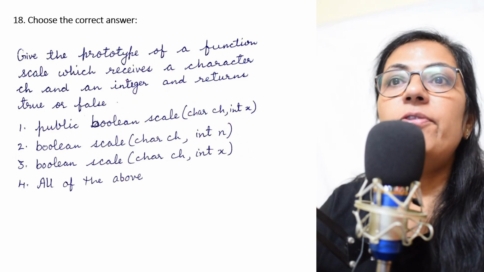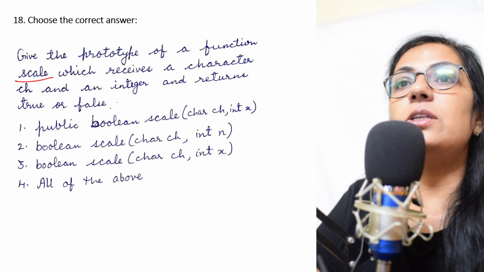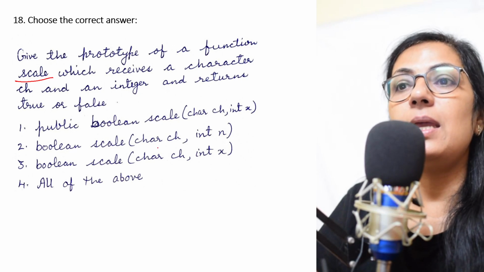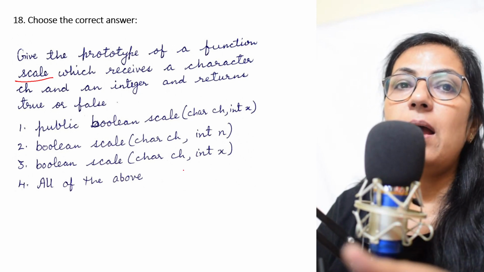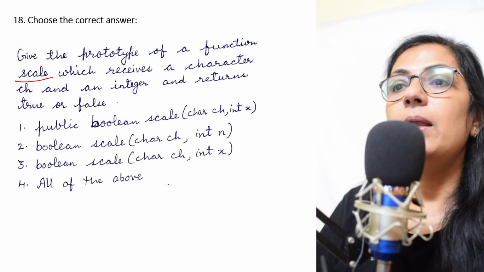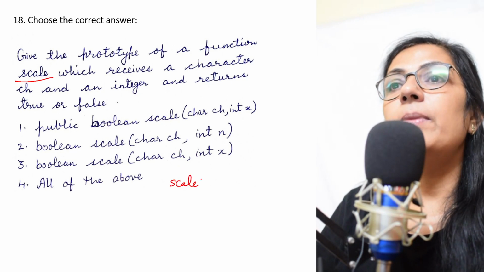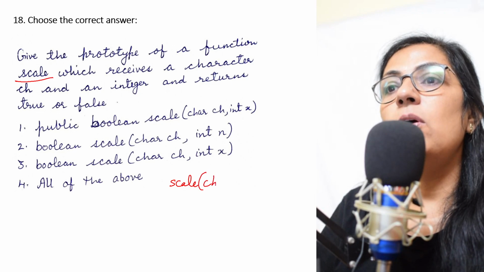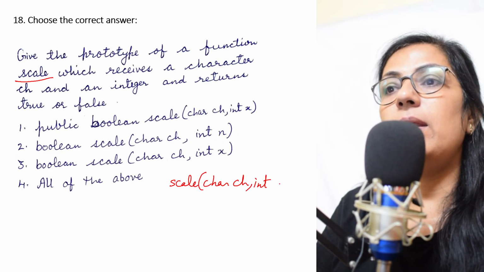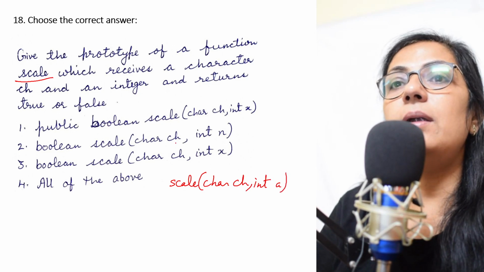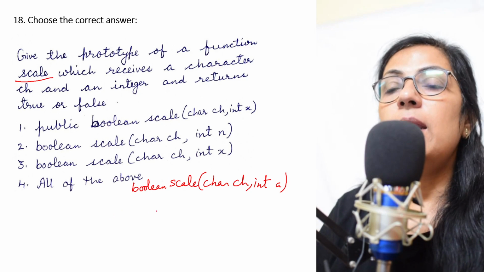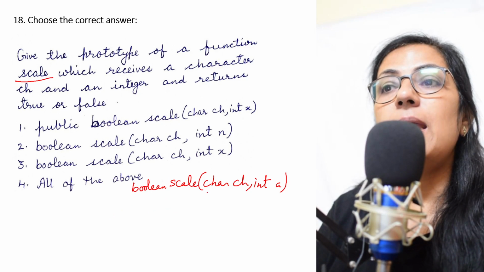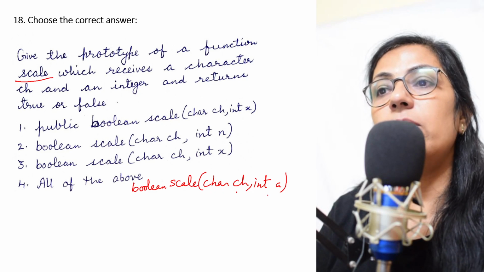Give the prototype of a function scale. Children, this is the function name which receives a character ch. So instead of seeing the options, we can always write it in rough and then tally with the answer, right? So scale is the function name and receives a character value, char ch, and an integer, int, any variable name we can take if it is not mentioned, and returns true or false. True or false are the boolean values, so it is returning boolean.